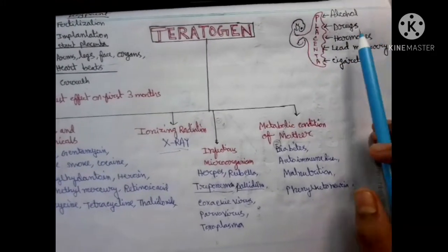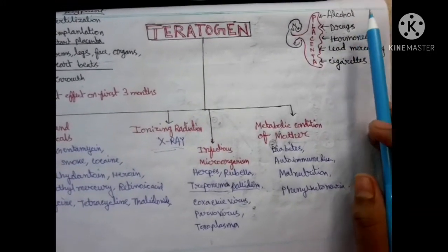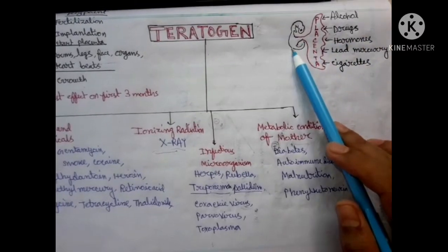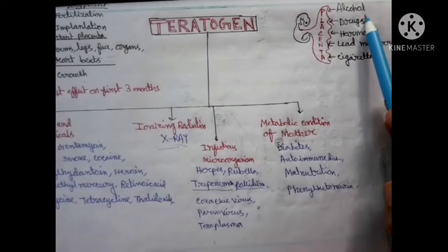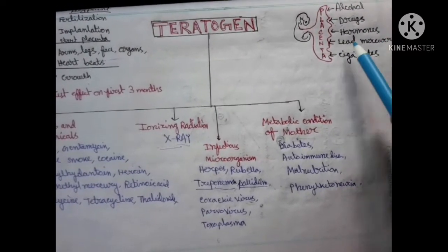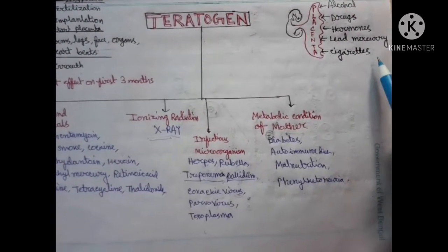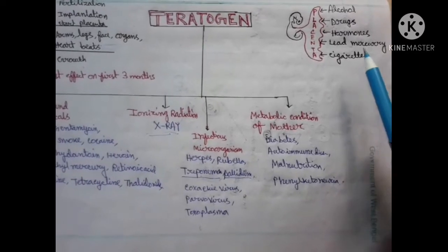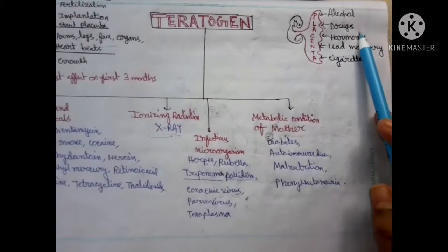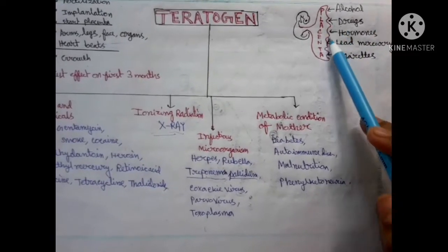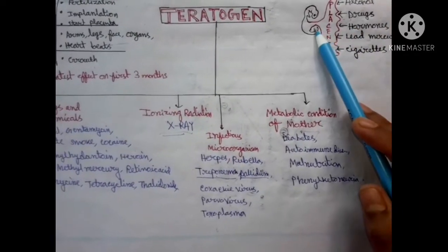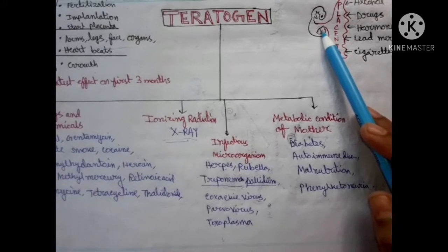So the teratogen also comes from the mother's body to the embryo through the placenta. Look at this: alcohol, drugs, hormones, cigarettes, everything consumed by the mother penetrates the placenta, comes inside the body of the embryo and affects it.